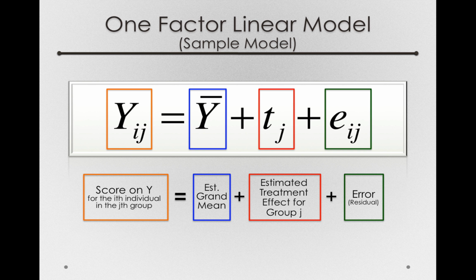Just like we've seen all along, variability gives us insight into how much we should expect our sample statistics to deviate from the population parameters. And by forming this sample model, we're importantly trying to find out whether those T sub j's are actually there in the population. That is, we'll always get T sub j's that are a little bit different from 0, but we want to know whether those differences are reasonably attributable to chance, or whether they're not. If they're not, then we actually have some statistical reason to infer that the population actually uses the grouping variable we prescribed.